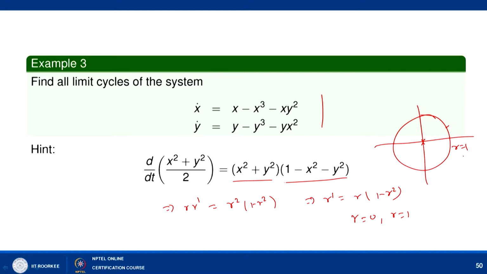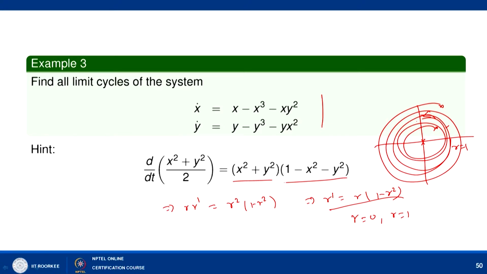So, if we take any point inside, it will move away and try to reach the curve r equal to 1, and if we take any solution outside, then dr by dt will be negative, decreasing, and it will come onto this curve. So, we simply say that there are two orbits, r equal to 0, which is a critical point of this system, and r equal to 1, since r dash equal to r into 1 minus 1 is zero. So, r equal to 1 is a closed orbit.